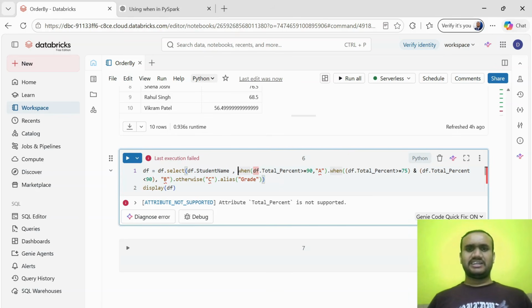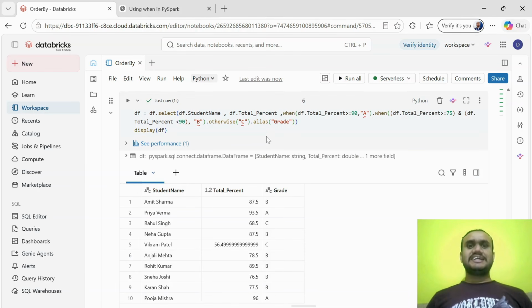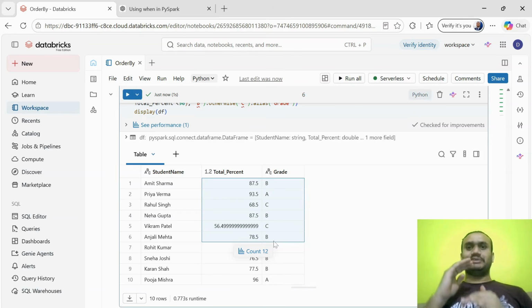That is very easy. Just put a comma here and write your code, df dot total percent. Now let me execute it again. So this is the result data set. Now against each percentage of marks, we have onboarded one new column called grade, and based on some windows, 90 and above gets A grade, 75 to 90 gets B grade, and below 75 gets C. Now we will see if it has worked properly or not.